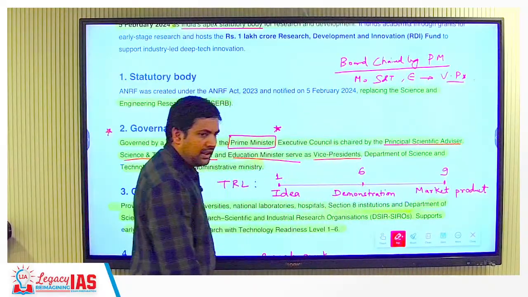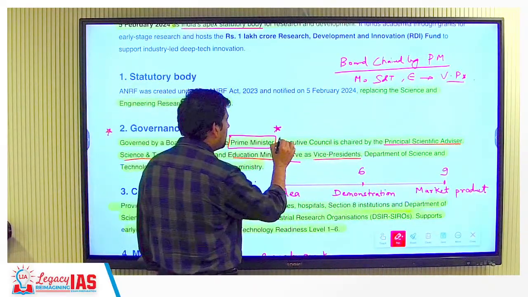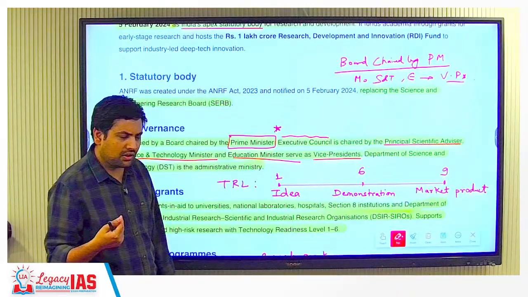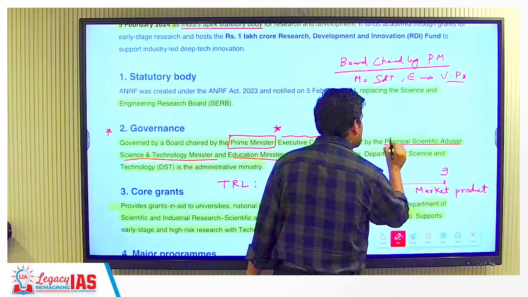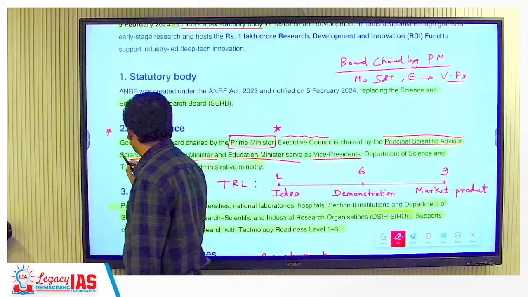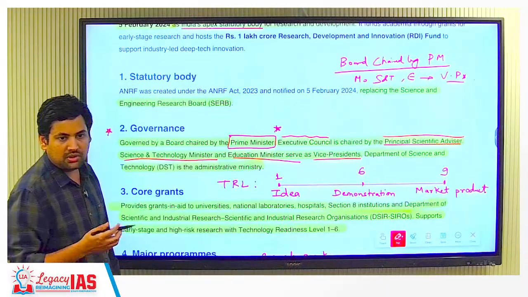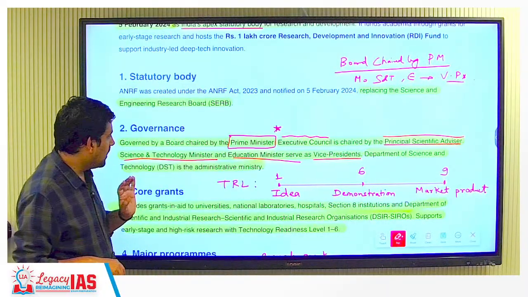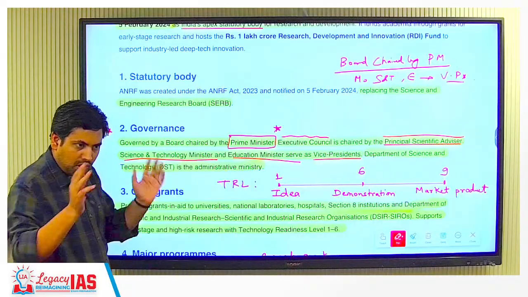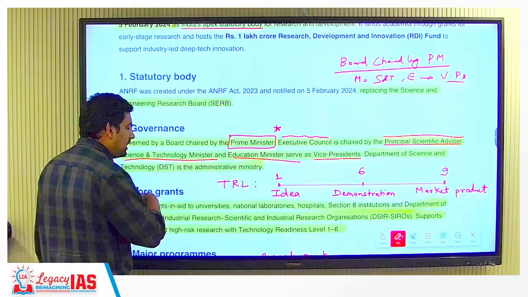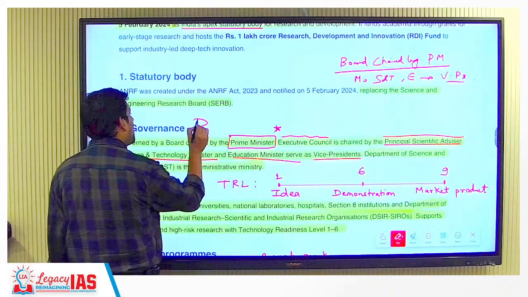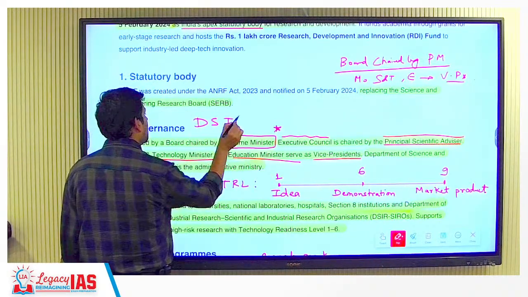Then other than that, there is also an Executive Council, which will look at the technical aspects and all that. That is chaired by the Principal Scientific Advisor to the Prime Minister. So this person is the head of the Executive Council. Then the overall administrative mechanism, that who will be doing things on ground or managing things, that will be done by Department of Science and Technology.